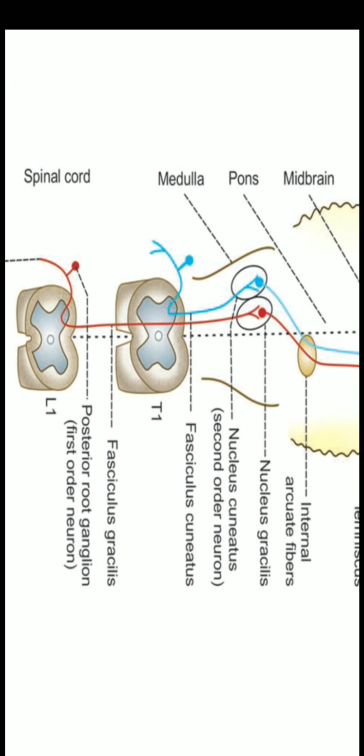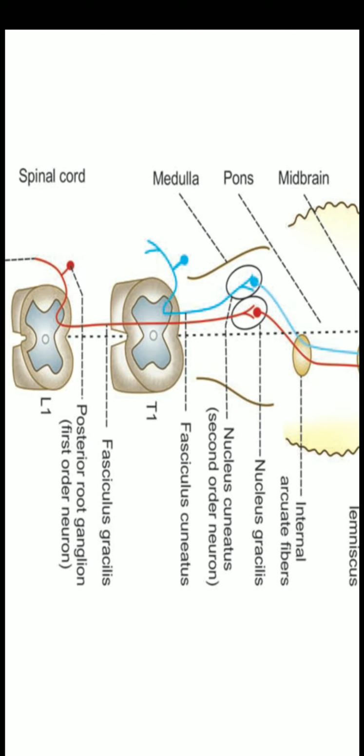Here you can see these fibers are ascending upward. Fasciculus cuneatus and fasciculus gracilis, these two fibers are ascending upward through the posterior white column, but these fibers do not form any synapse in the spinal cord. There is no second order neuron inside this spinal cord itself.